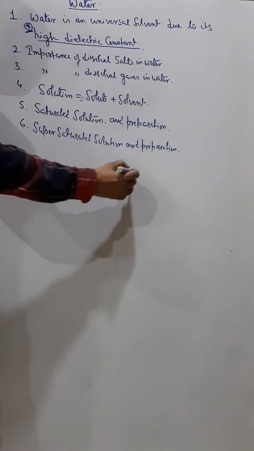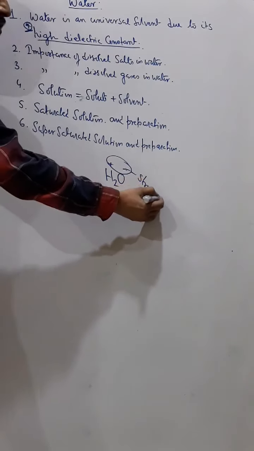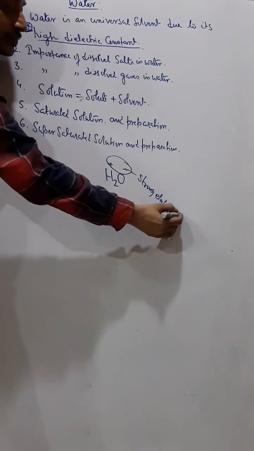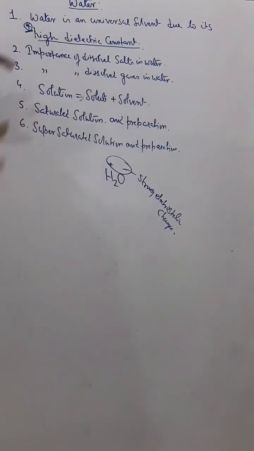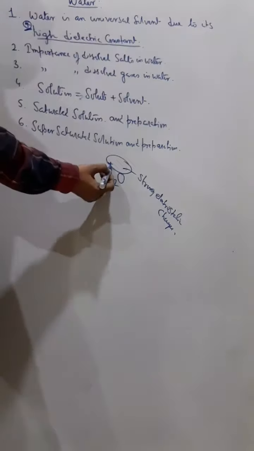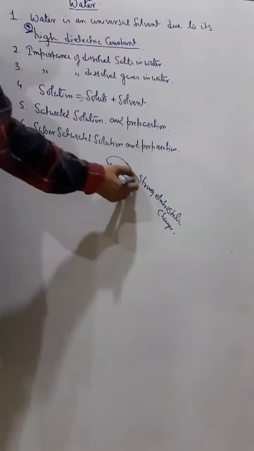Now, when I talk about water, the charge of hydrogen is positive and the charge of oxygen is negative, and this positive and negative is called dielectric. These charges in water are very strong, a strong electrostatic charge. So in simple language, the dielectric constant means this strong electrostatic charge, and the charge in water is very high.